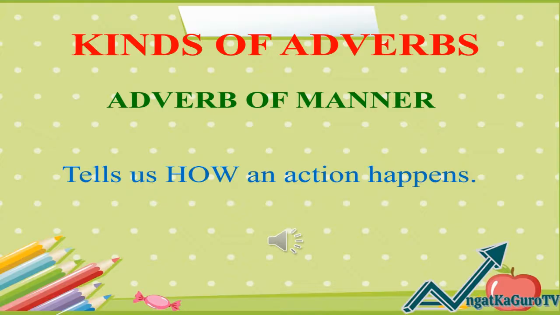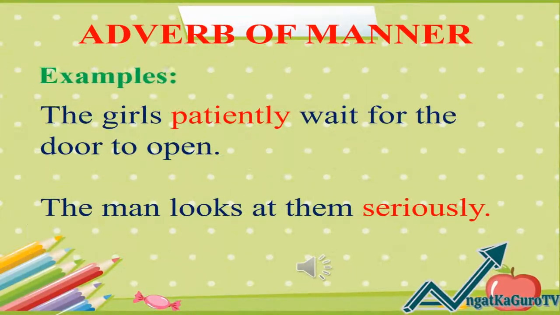Let's now proceed to the kinds of adverbs. Number 1. The adverb of manner. The adverb of manner tells us how an action happens. Examples of adverb of manner. Number 1. The girls patiently wait for the door to open. Number 2. The man looks at them seriously.